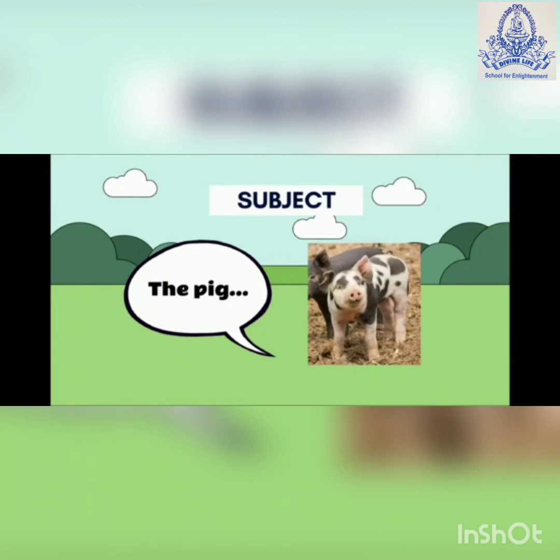When there is only a subject, it does not give any information. For example, the pig. The pig does not give any information. What does it look like, is it big, or is it in the mud? So, it is not making any sense. So, only a subject does not make a complete sentence.